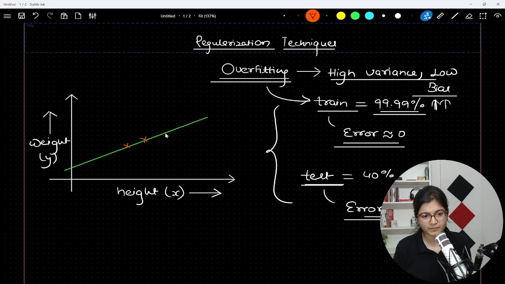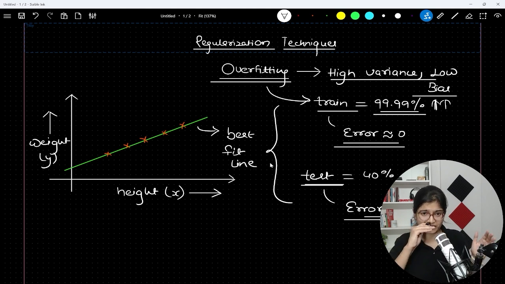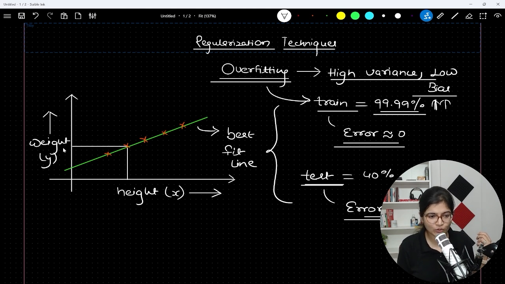Your data points may almost lie on the best fit line that you have got. This is the best fit line. Let's say whatever training data point you have is somehow lying on this best fit line itself. At that point you can see the error is approximately equal to 0, because you will have this as the actual value, which is y, and the y cap is this.